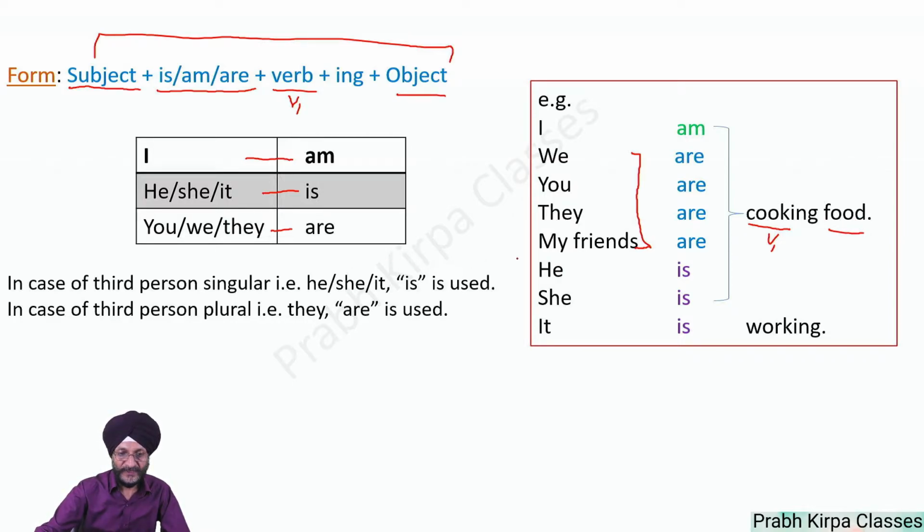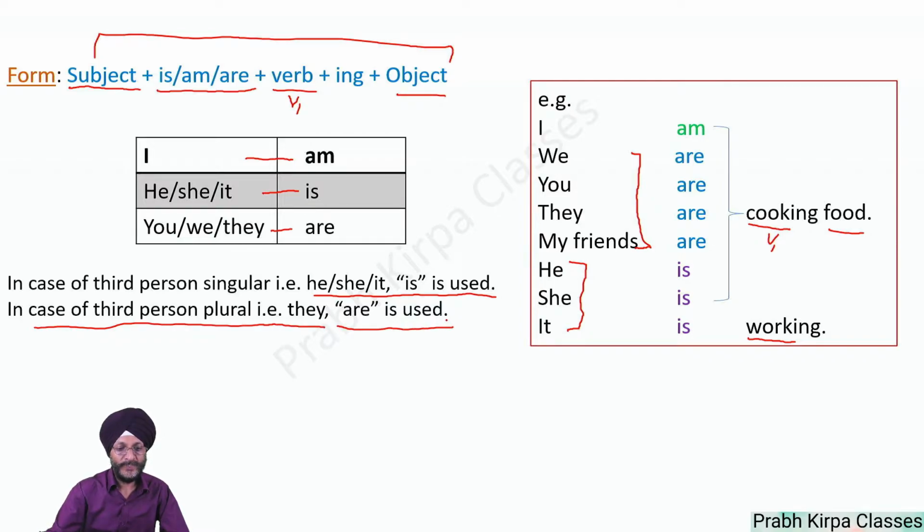However, when the subject is he, she, or it, third person singular, we will use is, and the rest of the sentence will remain the same. He is working, he is cooking food, she is cooking food, it is working. In the case of third person singular, that is he, she, it, is is used, and in the case of third person plural, that is they, we use are.